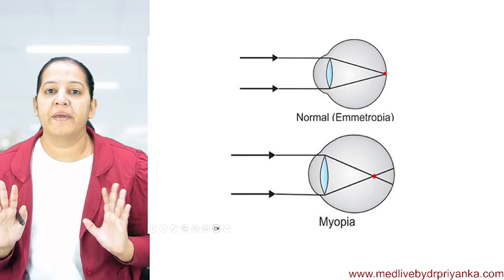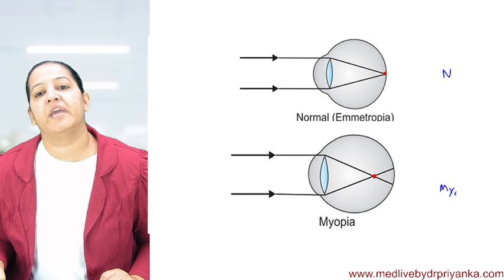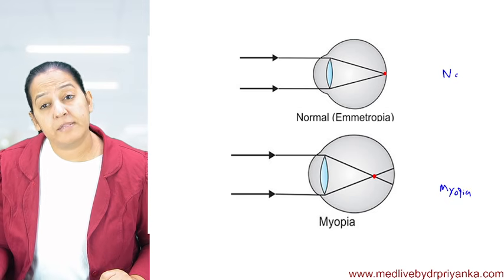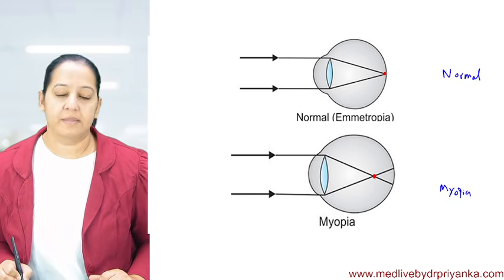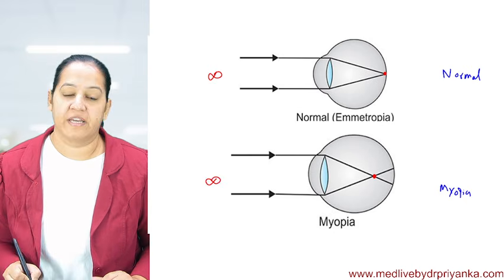You can see. Now compare the two. This is normal and this is myopia. Appreciate, people. Understand the problem. This is normal. This is myopia. Here also rays are coming from infinity. Here also rays are coming from infinity.